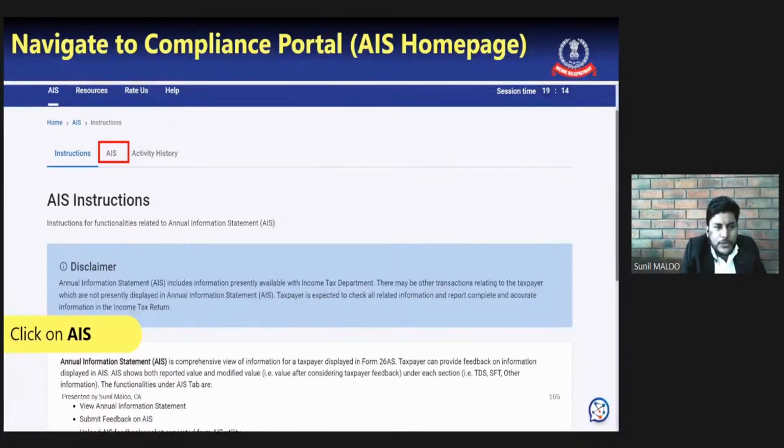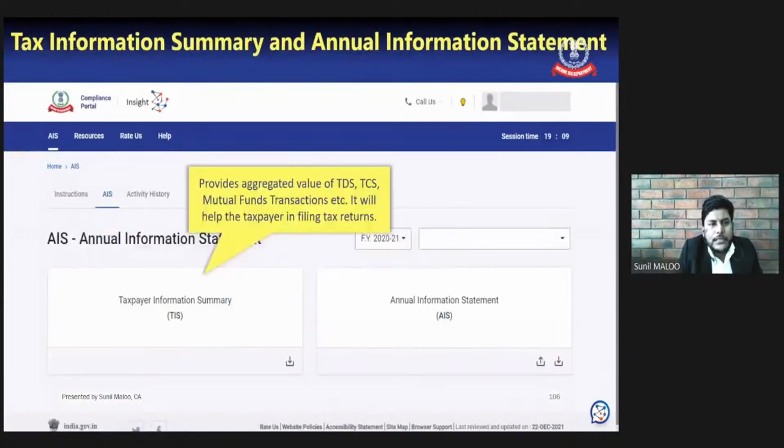So on the home page of the portal, various instructions are given. And then there are 2 tabs, AIS and activity history. So first we need to click on the AIS tab. Once we click that AIS, this particular page will appear before us.